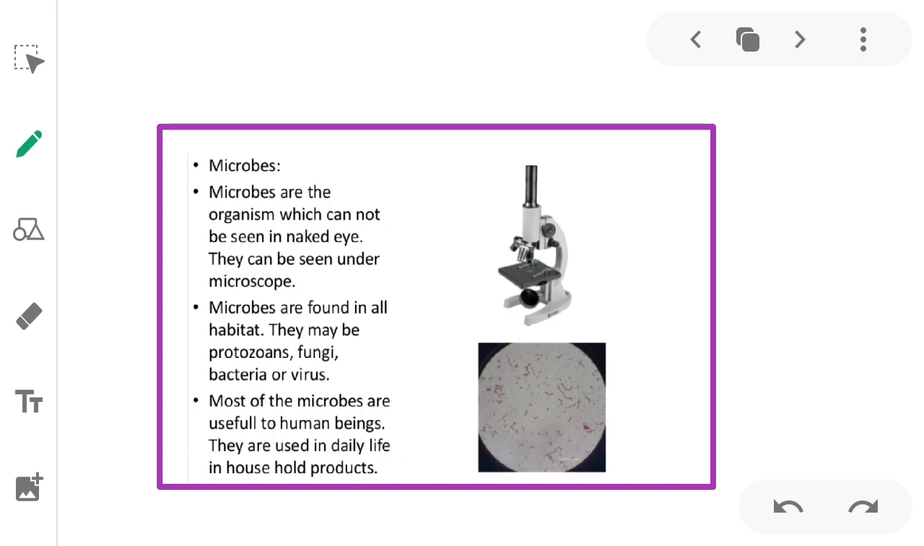Microbes like bacteria and many fungi can be grown on nutritive media to form colonies that can be seen with the naked eye. Such cultures are useful in studies on microorganisms. Microbes cause a large number of diseases in human beings. They also cause diseases in animals and plants. Most of the microbes are useful to human beings. They are used in daily life in household products.